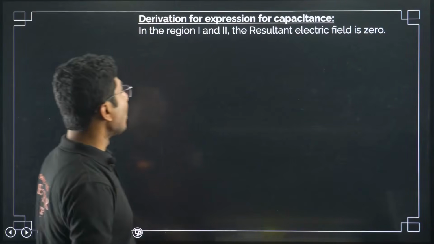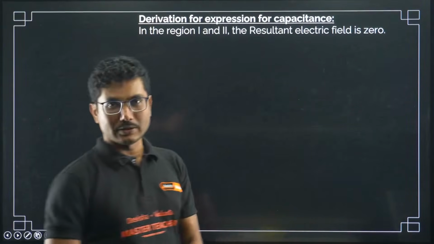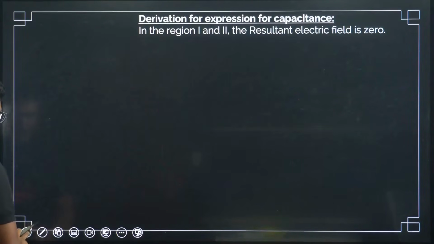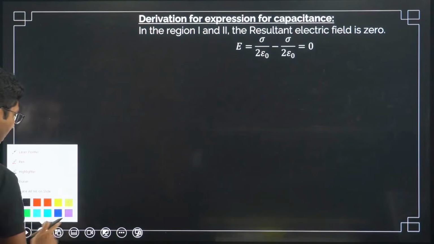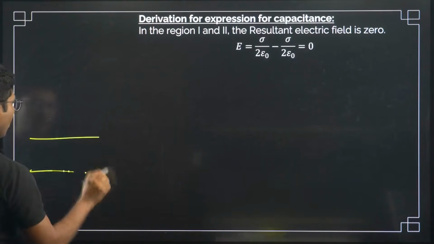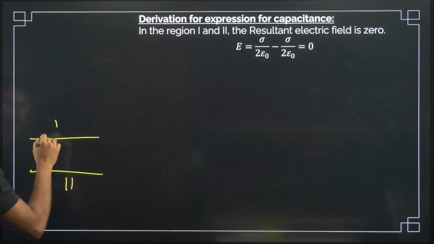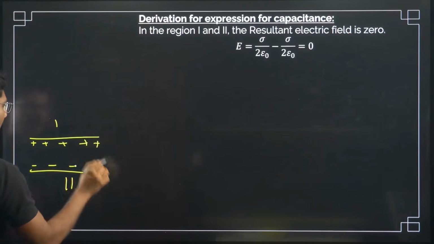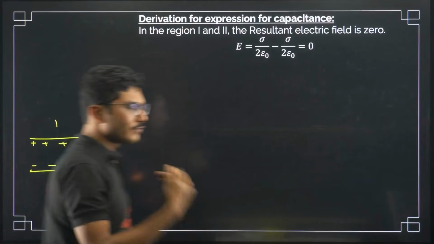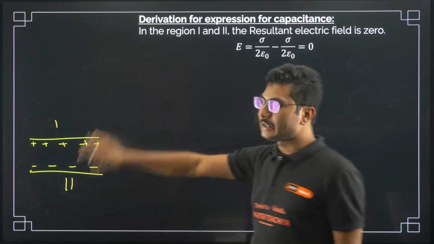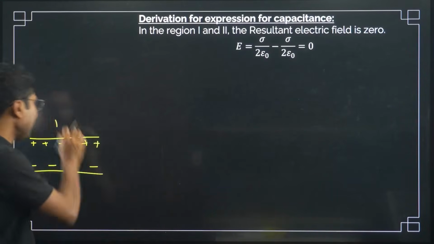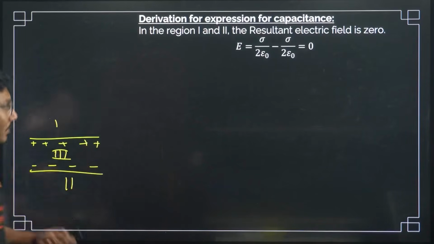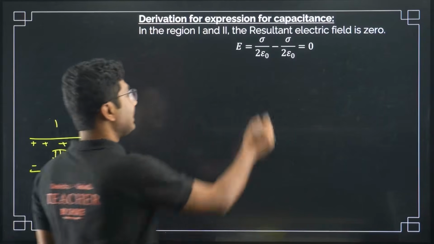In region 1 and 2, the resultant electric field is 0. If you consider the parallel plate capacitor, in region 1 and 2 the electric field is 0, because suppose this is positive, this is negative. Even if you calculate the electric field, they will basically cancel each other, and there will be no electric field present in region 1 and region 2. There will be an electric field only in region 3, and that is the resultant electric field.